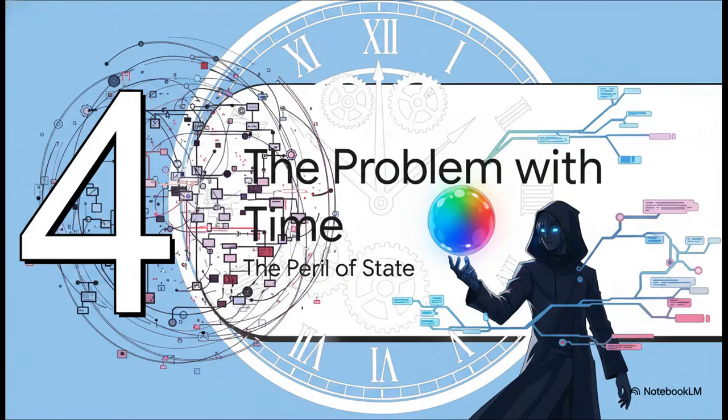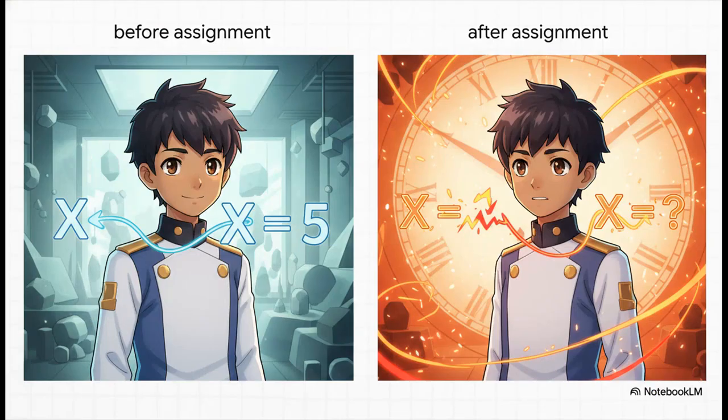So far, our programs have been really elegant, almost like pure mathematics. But now, we're about to introduce something that changes everything. We're going to introduce time, and with it, the incredible power and the incredible danger of a mutable state. You know, for the first couple of chapters in SICP, our programs are basically timeless. An expression always gives you the same value, period. But the second we introduce assignment, the ability to change what a variable holds, suddenly time crashes into our nice, clean model. The order in which things happen now matters a lot.